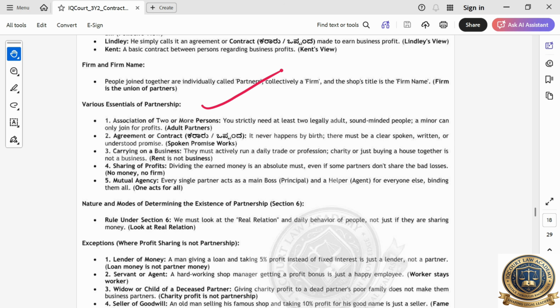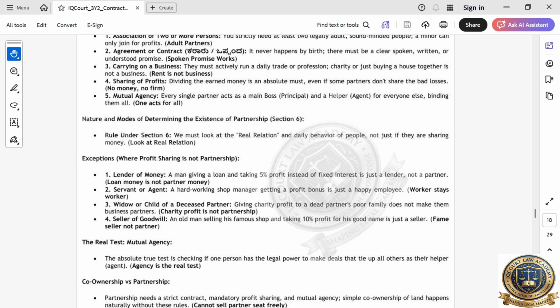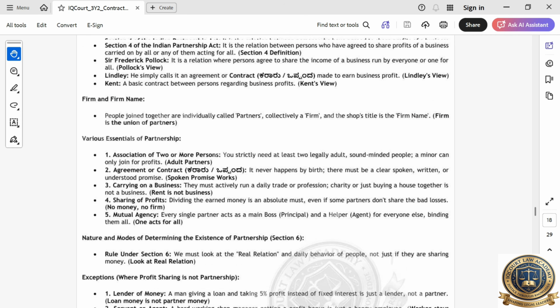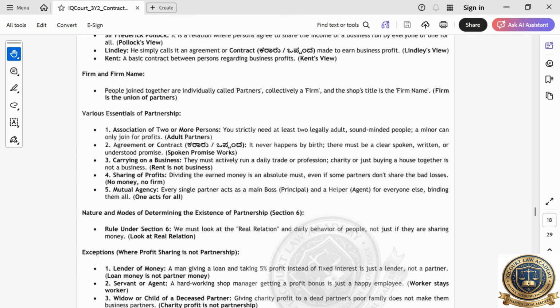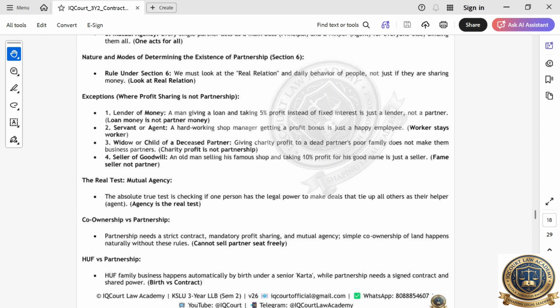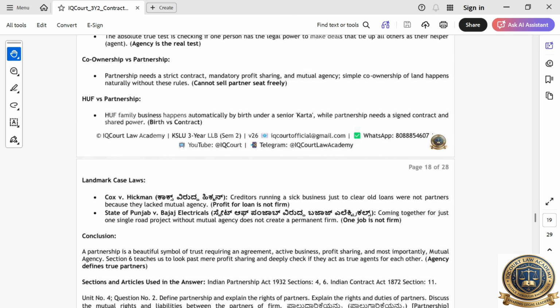What are the essentials of partnership? Nature and modes of determining the existence of partnership. This rule is very important. Section number 6. Section number 4 is the definition. Section number 6 is how to determine the partnership. Exceptions where profit sharing is not a partnership. Even with profit sharing, it is not a partnership in some cases, that you have to write. Then mutual agency should be there. These are all important, so you have to write.